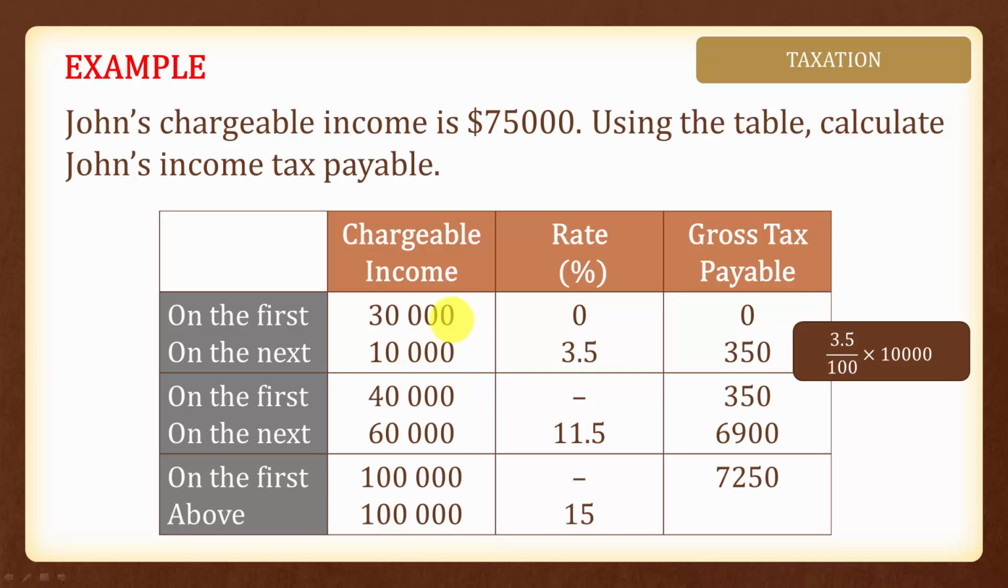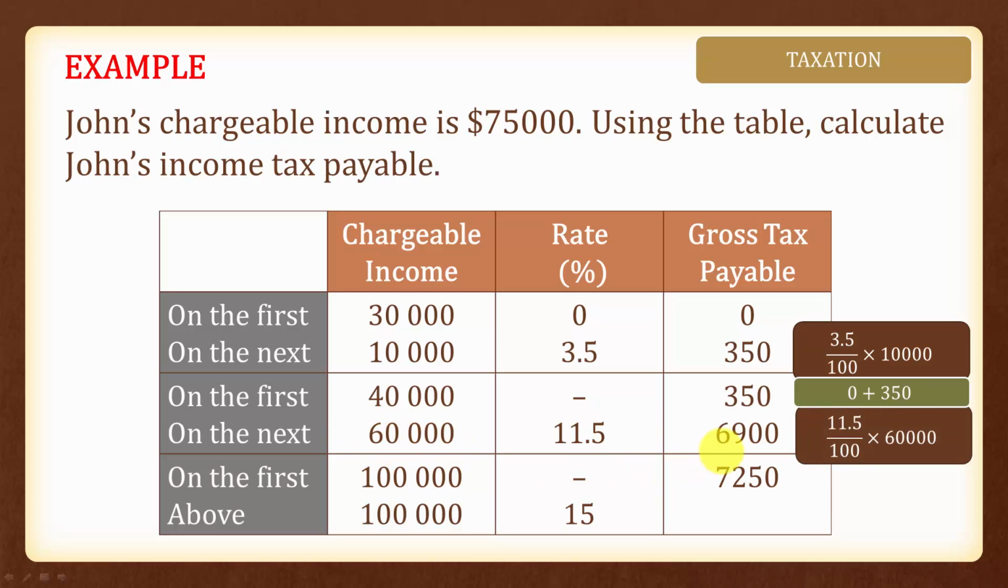This $40,000 is the same as the $40,000 here. And therefore, this amount here will be 0 plus 350. To get this amount, we will just need to multiply 11.5% by 60,000 to give us 6,900. So this row is for chargeable income from $40,000 to $100,000. For $100,000 of chargeable income is the same as this row here. And this number is derived from adding these two numbers up. Finally, for any amounts greater than $100,000, we will multiply 15% with that amount later.